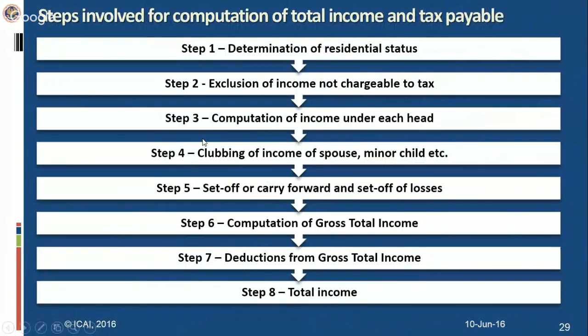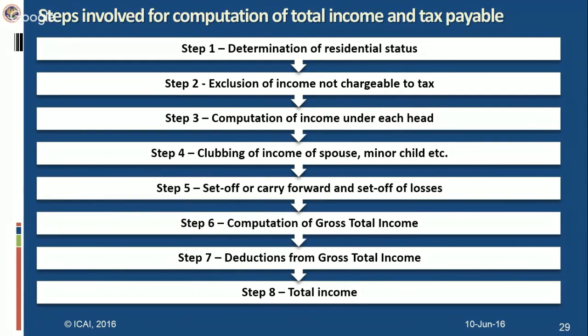First step is the determination of residential status. The residential status of a person has to be determined to ascertain which income is to be included in computing the total income.